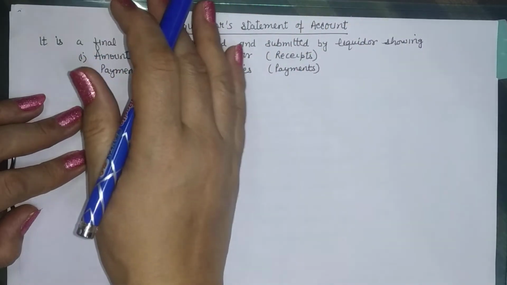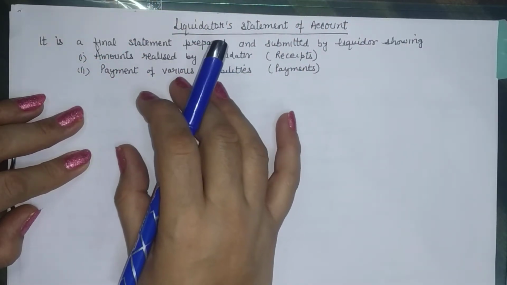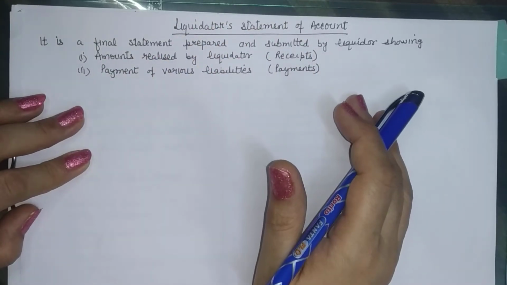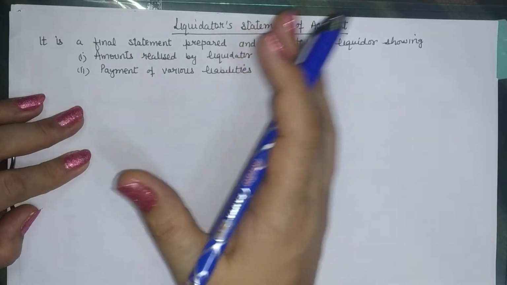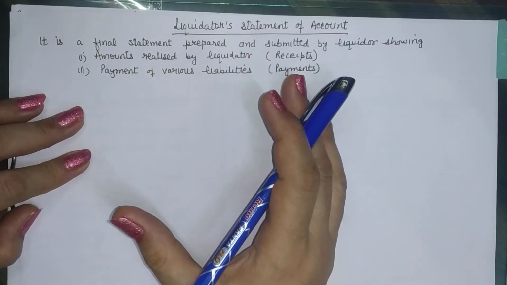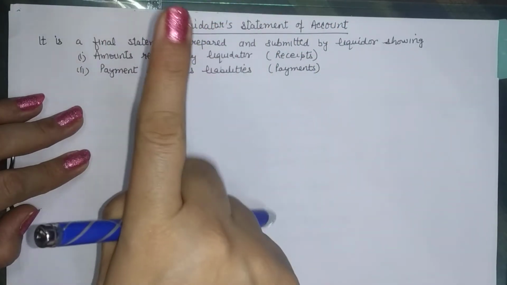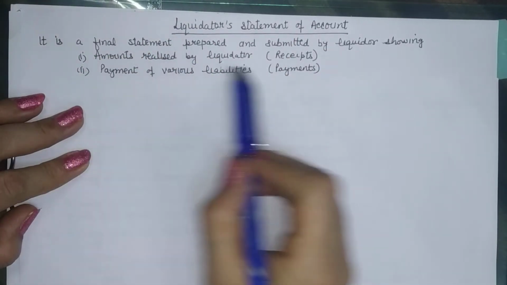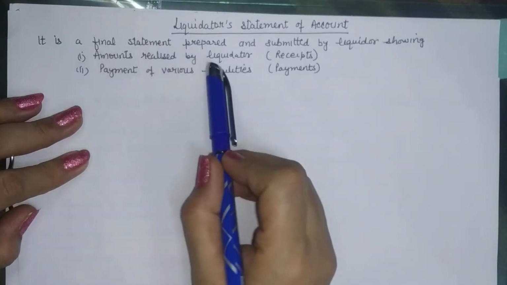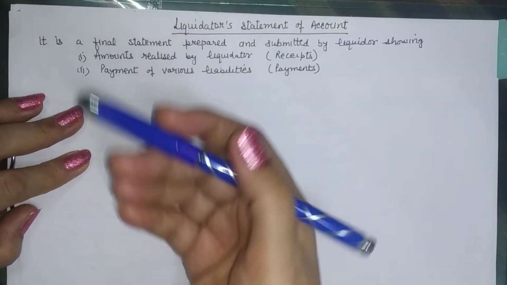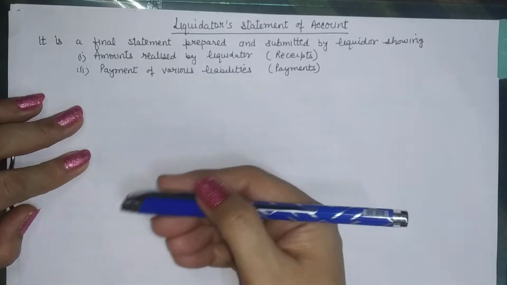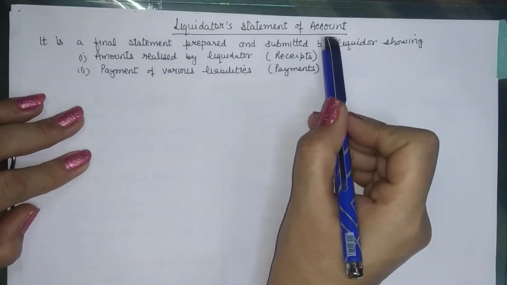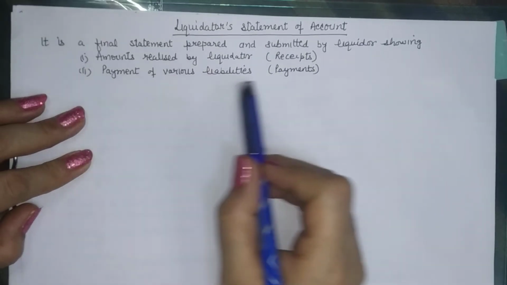So at that time, the company prepares its statement of affairs, which shows estimated values of assets and liabilities to be settled. After that, the liquidator takes over the charge of the company's liquidation proceedings, and then he does two main things. Number one, he is to realize the amounts, so that is shown as a receipt, amounts realized by the liquidator. Out of the amounts that he is getting, the liquidator is to make payments for the liabilities. So the second component of the liquidator's statement of accounts is payment of various liabilities.